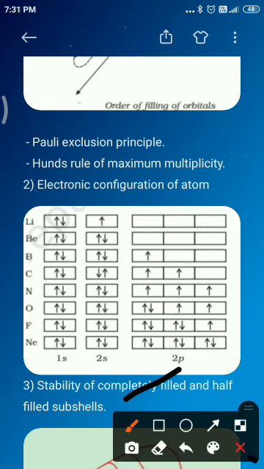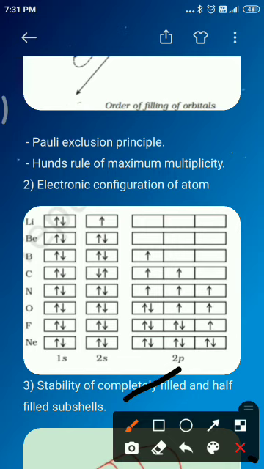One is symmetrical distribution of electrons and another one is exchange energy. First, symmetrical distribution of electrons. It is well known that symmetry leads to stability.